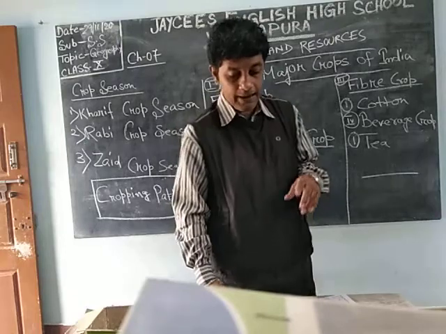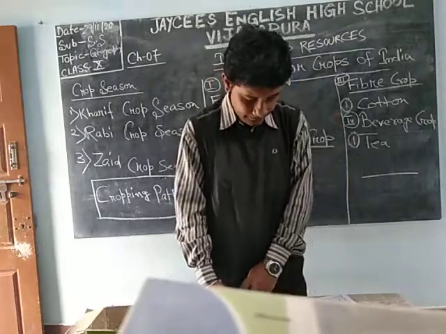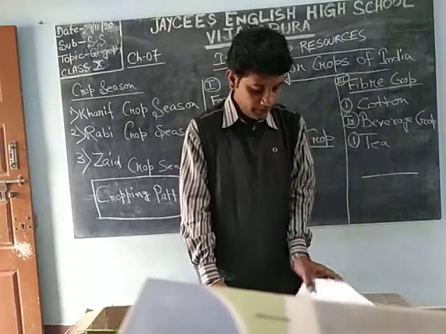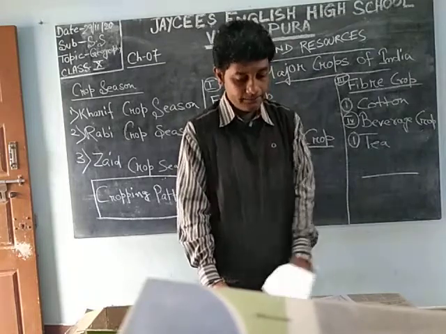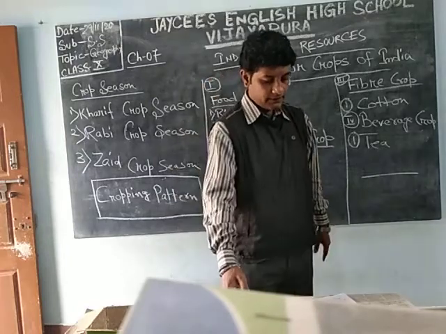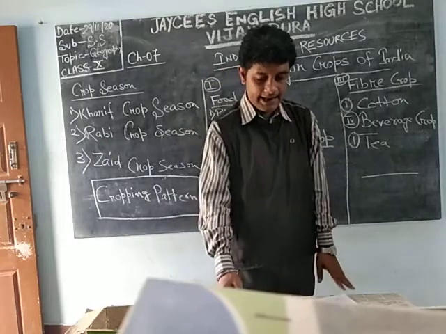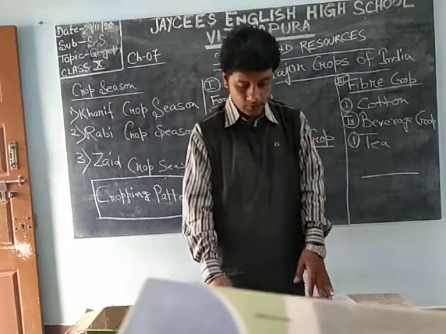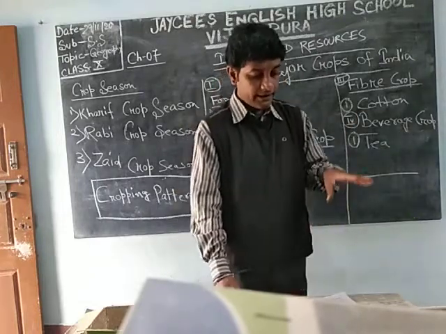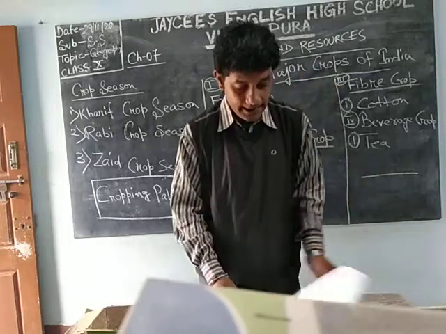The land use pattern of India, means the meaning of how we are utilizing the land. There you have got 8 points. The points are net sown area, forest area, land not available for cultivation, fallow land, cultivable wasteland, permanent pasture and other grazing land, and land under miscellaneous use. And in the next video we learned the meaning of agriculture, the importance of it and the types of agriculture.